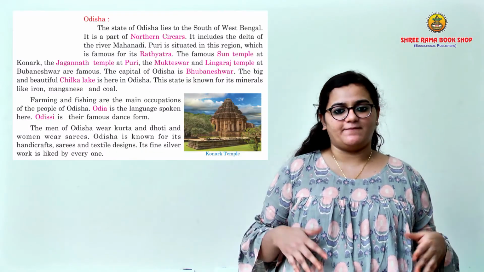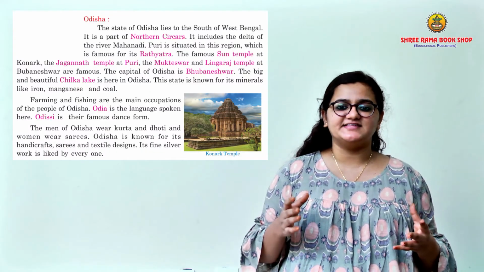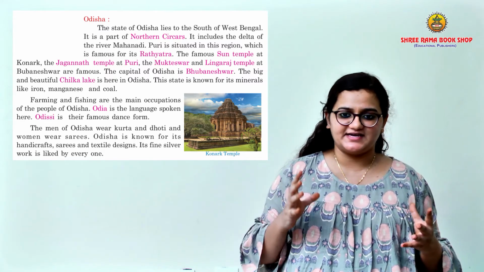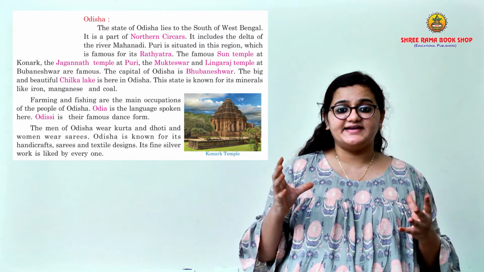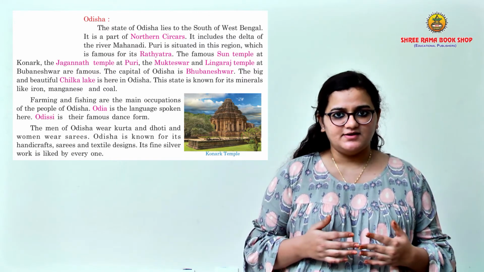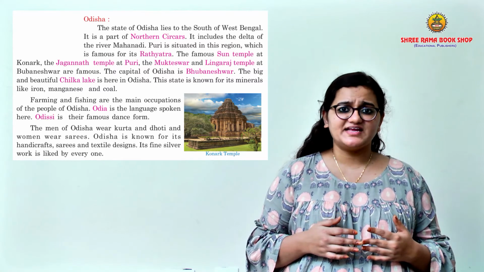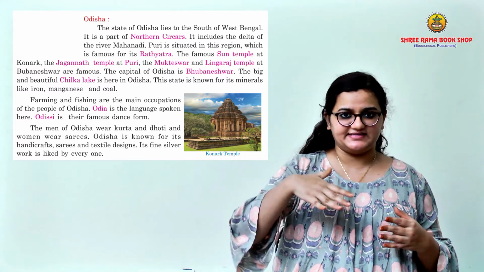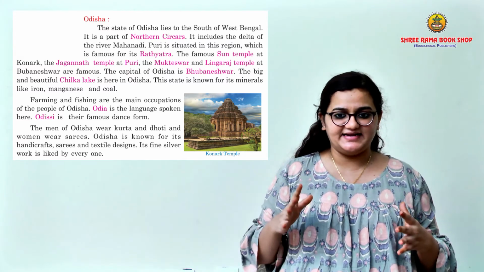First, Odisha. The state of Odisha lies in the south of West Bengal. It is a part of northern Sarkars. It includes the delta of the river Mahanadi. Now, what is delta, children? Delta is where the river meets the sea. So that region is called a delta.